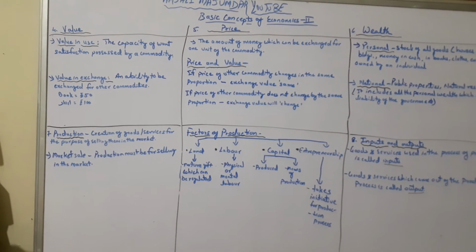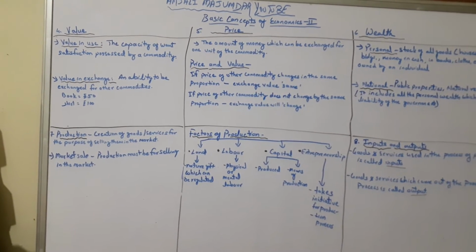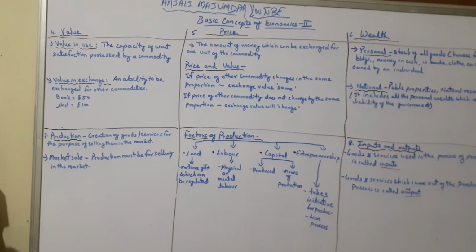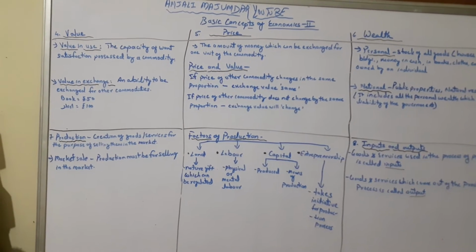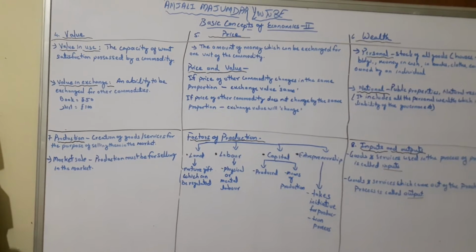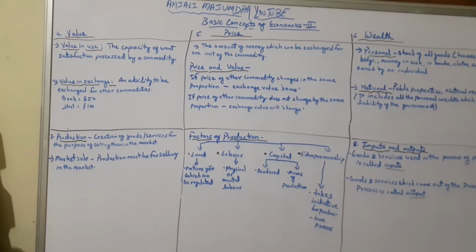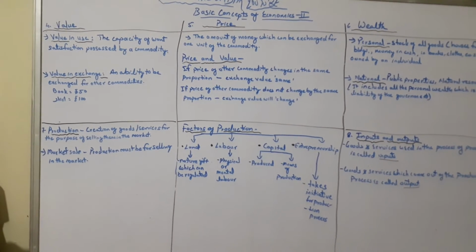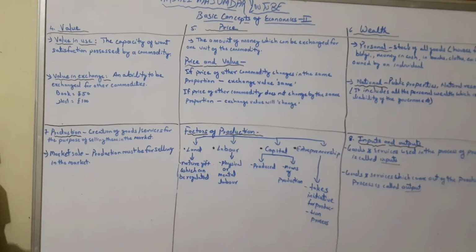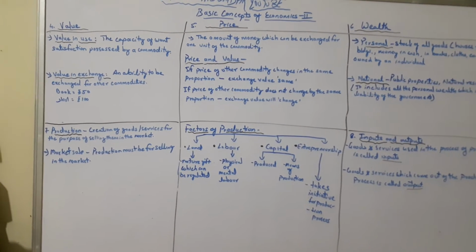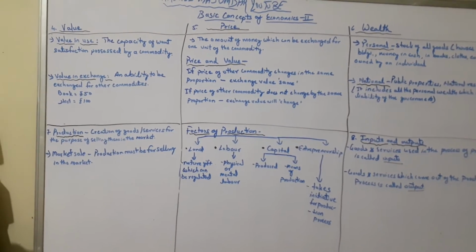So if you are producing something for your personal use, it is not production, unless it is made in large number in order to sell in the market and get some income. So the whole purpose of production is to sell in the market.